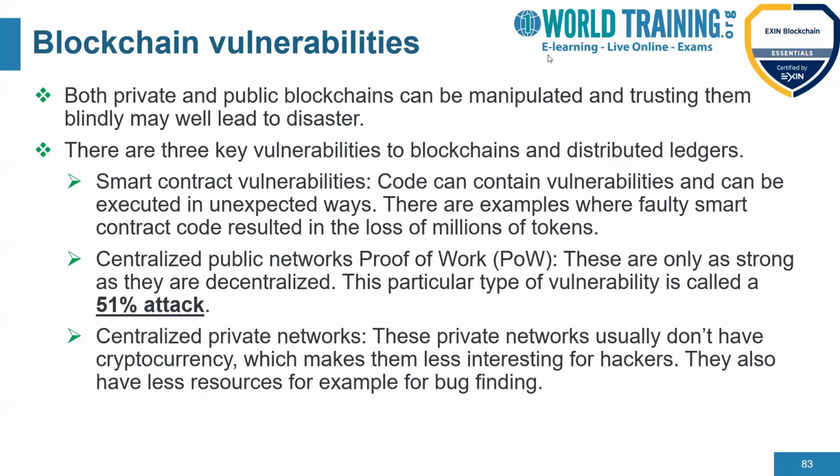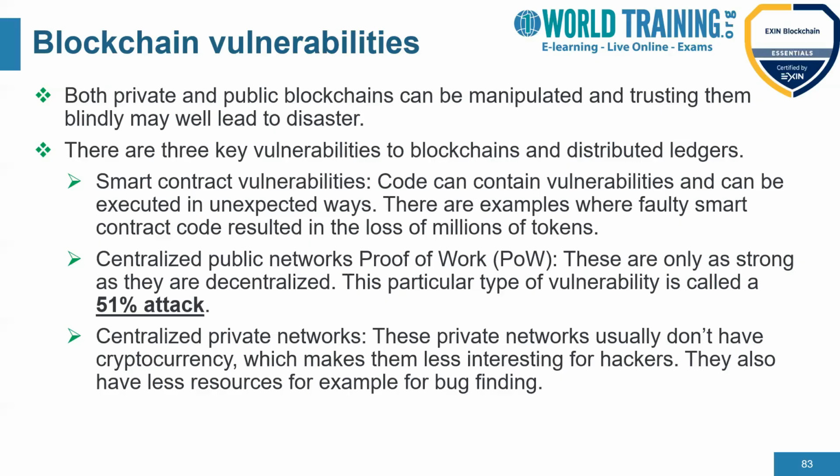The second one is the centralized public network, which uses proof of work. Proof of work is one of the consensus algorithms. These consensus algorithms are only as strong as they are decentralized, so the nodes should be decentralized as much as possible. This particular type of vulnerability is what we call a 51% attack.